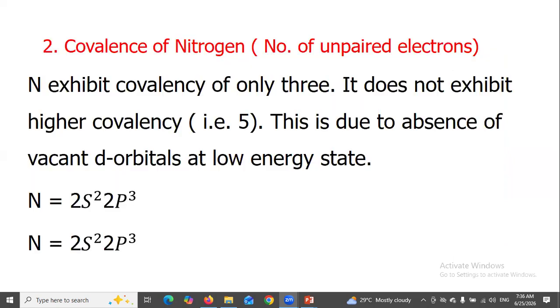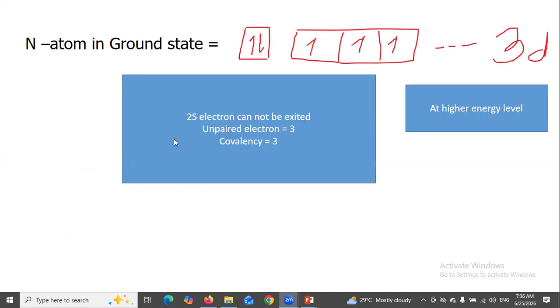Covalency of nitrogen: number of unpaired electrons. Nitrogen shows covalency of 3. It does not exhibit higher covalency. This is due to absence of vacant d orbitals at low energy. Nitrogen atom in ground state, 2s2 2p3: the 2s electron cannot be excited, so it has 3 unpaired electrons, covalency 3.